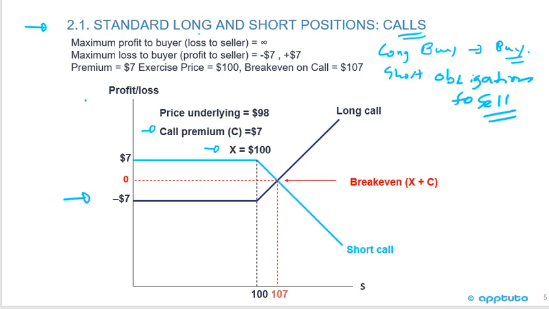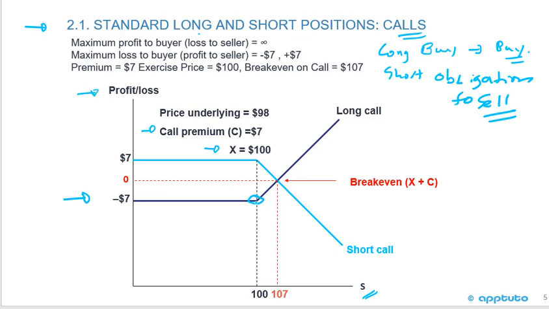So let's look at the y-axis. We've got the profit and loss. So we can see here when I buy the call, I'm minus 7. That's my maximum loss. And on the x-axis, I've got the price of the underlying. Sometimes I've seen practice questions where they ask something as simple as, where is the kink in the graph? We can see the kink in the graph is always at the exercise price.